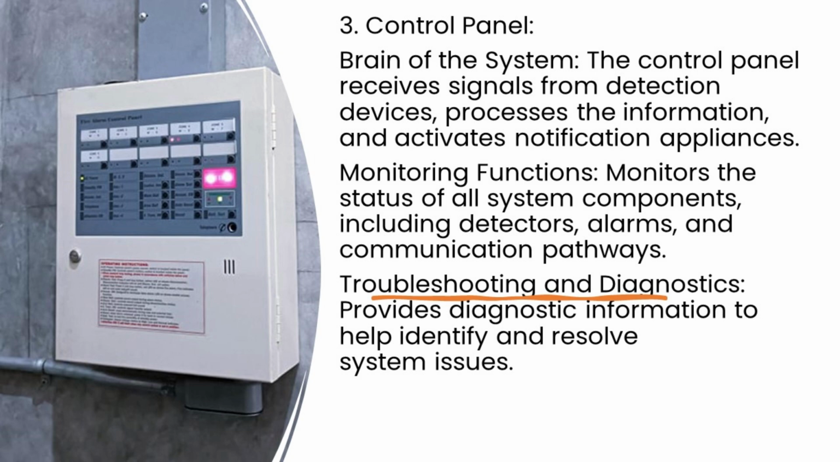3. Control panel. Brain of the system. The control panel receives signals from detection devices, processes the information, and activates notification appliances. Monitoring functions monitor the status of all system components, including detectors, alarms, and communication pathways. Troubleshooting and diagnostics provides diagnostic information to help identify and resolve system issues.